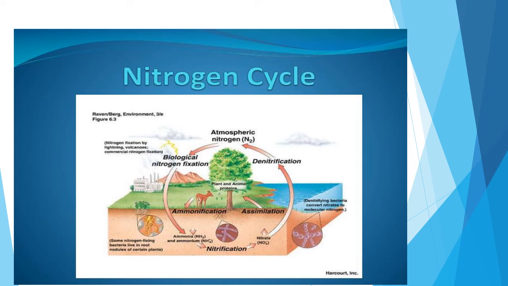The fifth and last step is denitrification. Some of the nitrates are absorbed by plants. The rest of the nitrates in the soil are converted by Pseudomonas bacteria into nitrogen gas again, which escapes into the atmosphere. The conversion of nitrates into free nitrogen gas by denitrifying bacteria is called denitrification. Thus, the nitrogen cycle maintains the percentage of nitrogen in the atmosphere more or less constant.